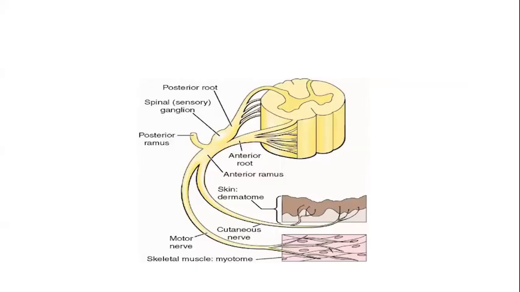See this picture? This anterior larger one is going to the skin, that is forming the dermatome, the cutaneous nerves, and then a deeper branch which is going to be the motor one which goes into the muscles, and then this posterior ramus.